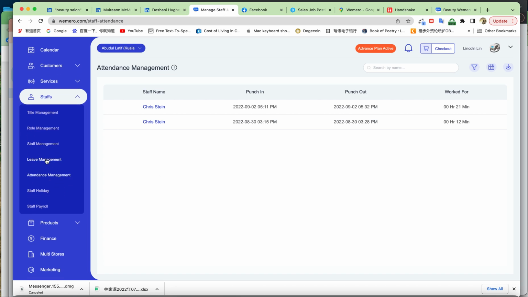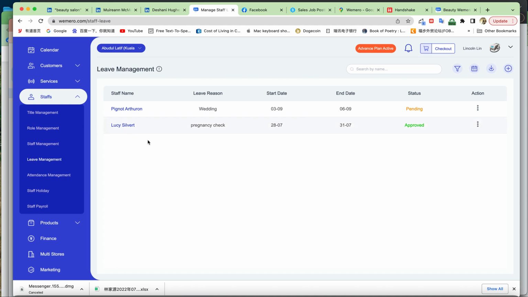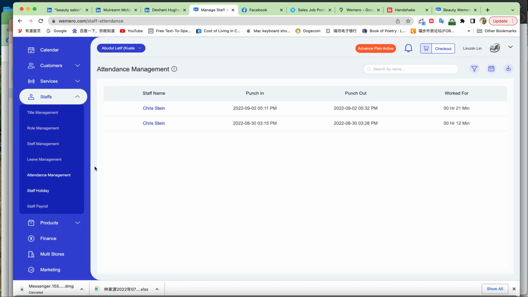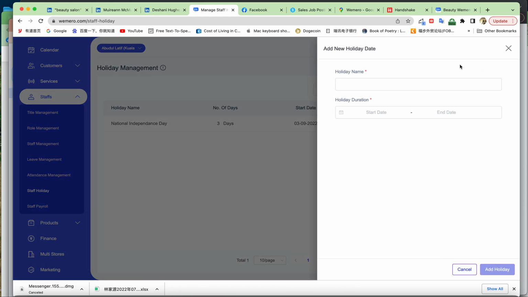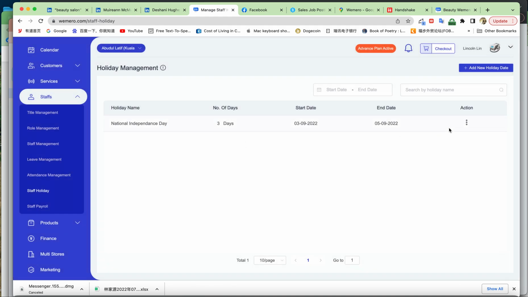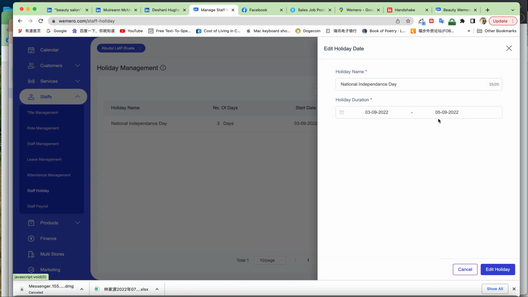So easy, right? You can manage your staff leave, attendance, and staff holiday, right? You can add a new holiday. For example, if you have National Day, I already made a demo here. You can also edit your holiday anytime.